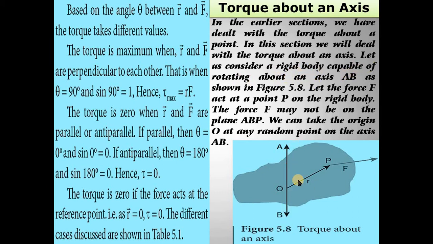This is the axis AB. Let the force act at a point P on the rigid body. The force F may not be in the plane ABP. We can take the origin O at any random point on the axis AB.